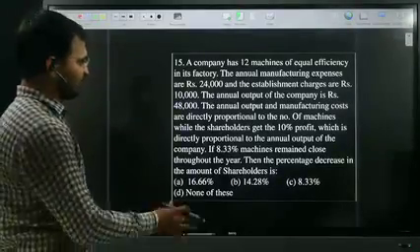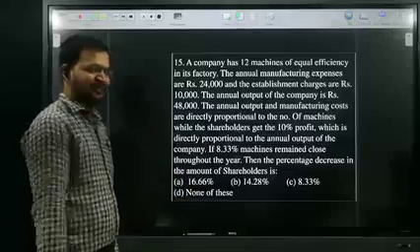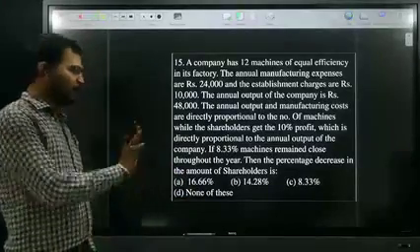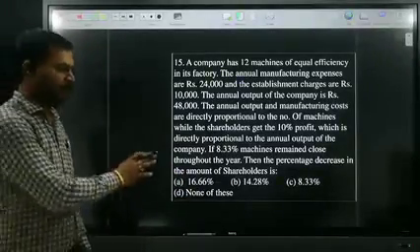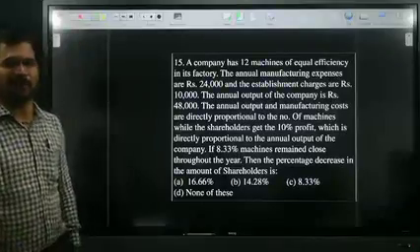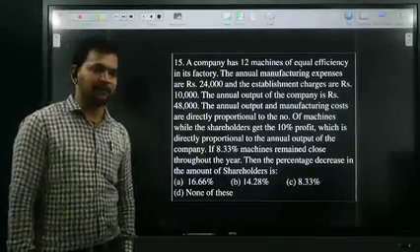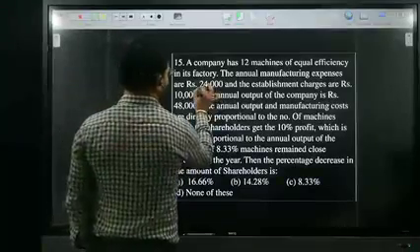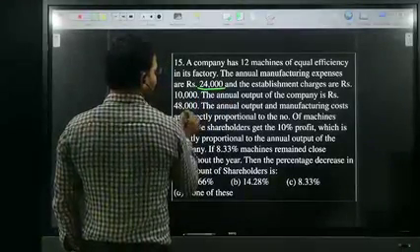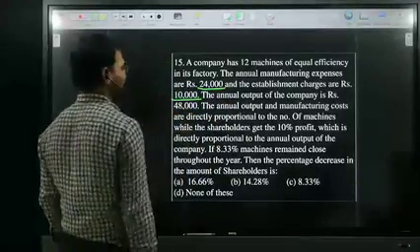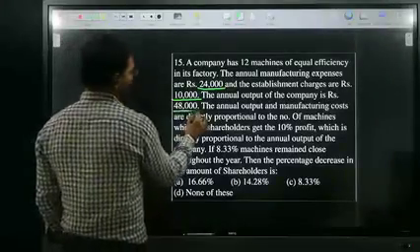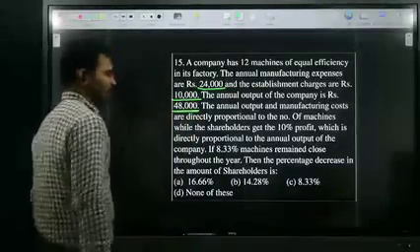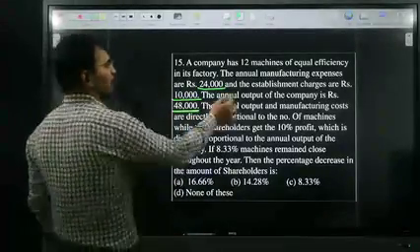Just read the question. Whenever the question is very lengthy, don't worry. Just understanding the question is very, very important. Just read it, all of you. Here, the manufacturing expenses are 24,000. Remember, establishment charges are 10,000. Total overall income is 48,000, whenever 12 machines are working.